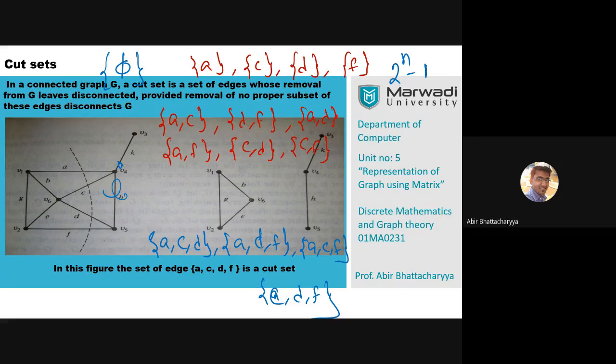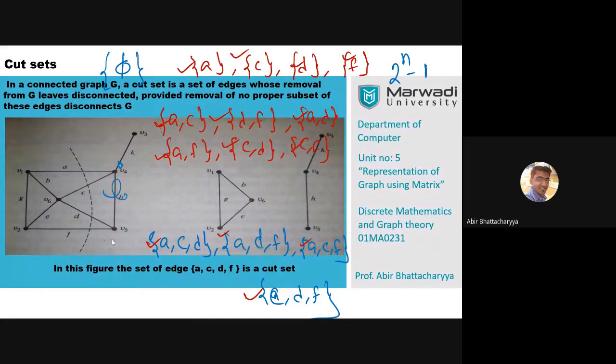If I apply any of the cut sets, among the total 15, to the connected graph, the graph does not become disconnected. Since it is not possible, that's why ACDF is a perfect cut set.